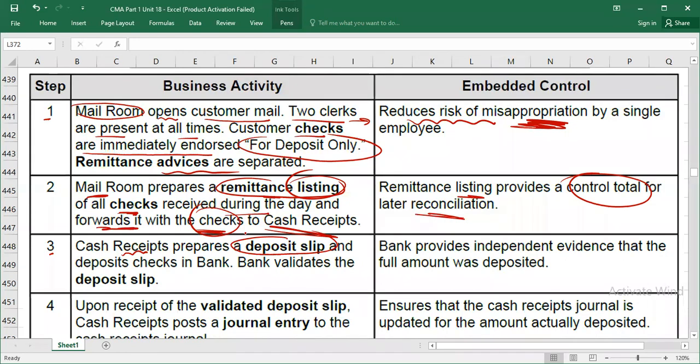But if you think about it, we prepare a deposit slip and deposit checks in the bank. The bank will validate the deposit slip, like the bank will stamp that slip, right? Because in a proper system, there must be a deposit slip for record purposes. In small companies, you can receive the check and directly deposit it into the ATM machine.